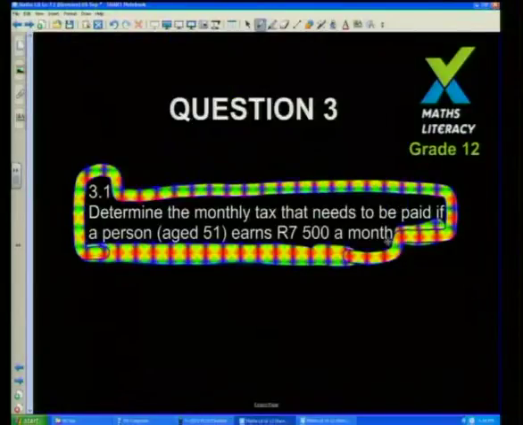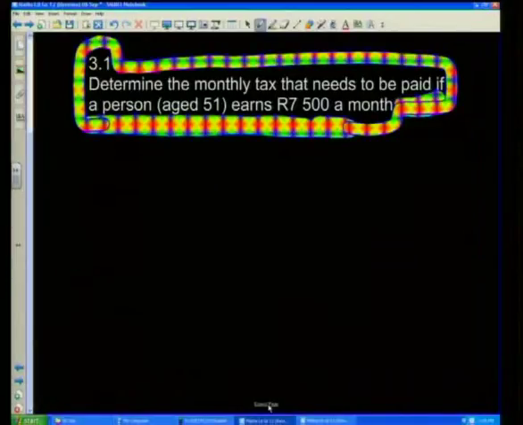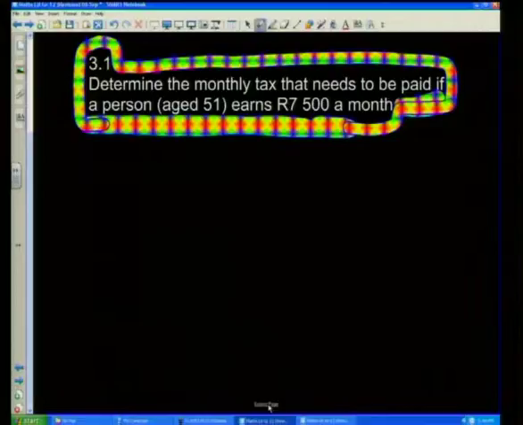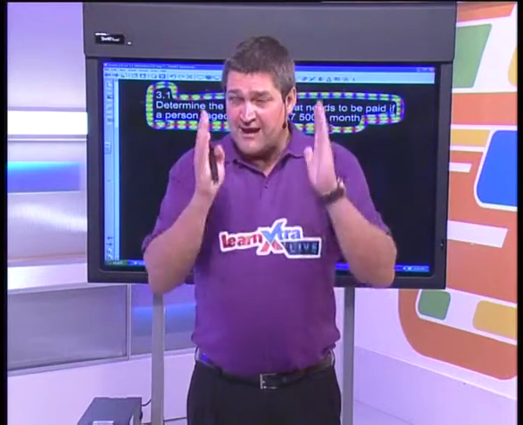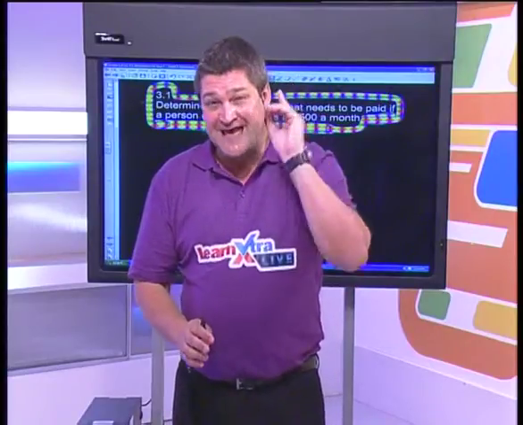Okay, here's our first example. We've done it all in color. Why? Because we just wanted to be different. And here's the question. Determine the monthly tax that needs to be paid if a person aged 51 earns 7,500 Rand a month. So you're earning 7,500 Rand a month, how much am I going to give to the tax man? Remember, before I look at the tax tables, what do I have to do? I have to change my monthly salary to an annual salary.